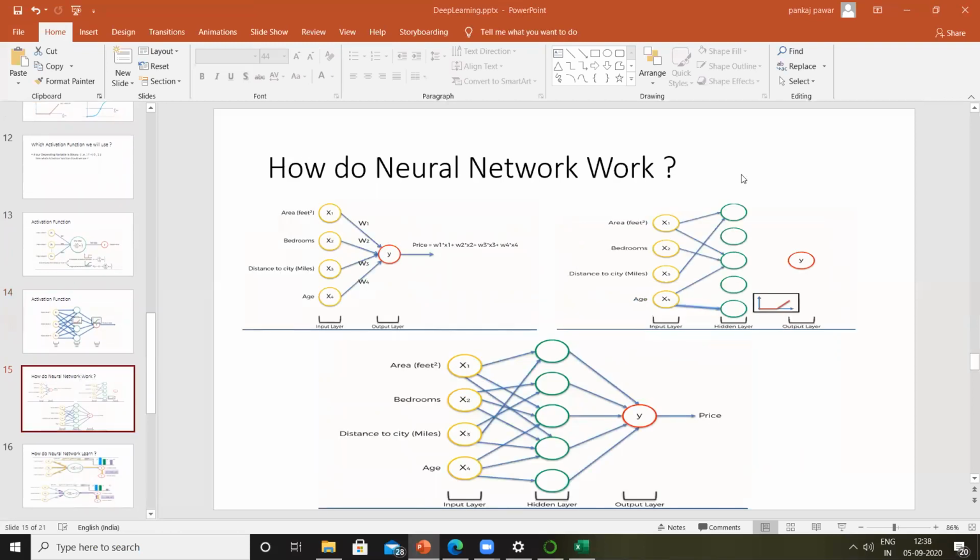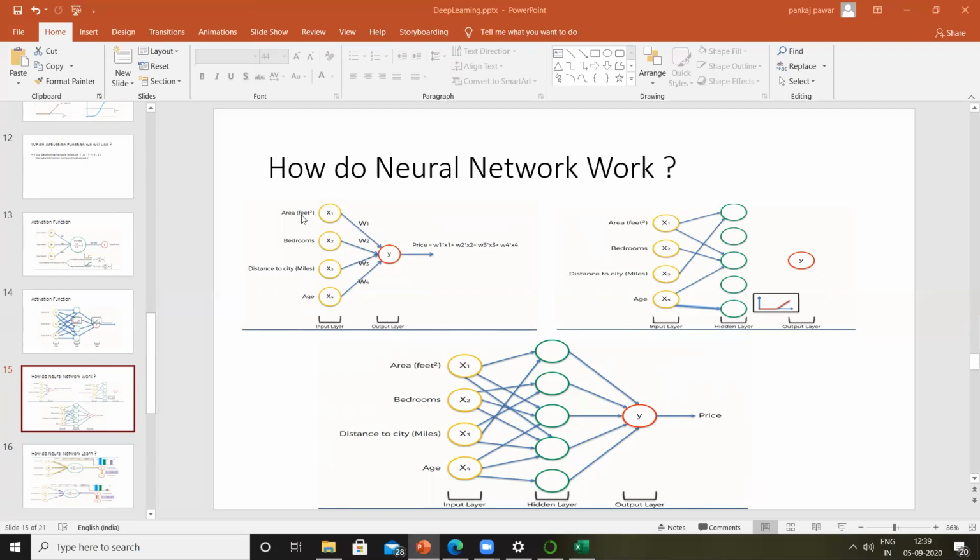Now let's try to address this example. In this example, we are trying to see how the neural network is going to work. Let's say I want to predict the price of a flat or a bungalow in a particular area. Let's stick to the example of predicting the price of a flat. The price of the flat depends on multiple inputs.